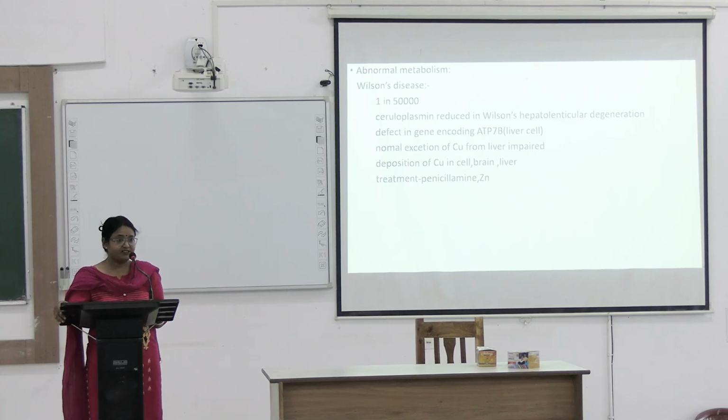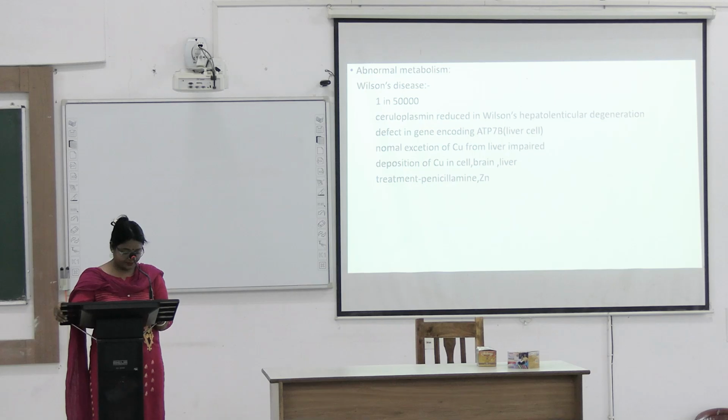Ceruloplasmin is decreased in malnutrition, cirrhosis, and Wilson disease. In Wilson disease, ceruloplasmin is reduced because copper is not incorporated, so holoceruloplasmin is not produced.